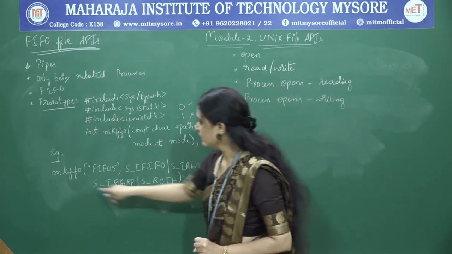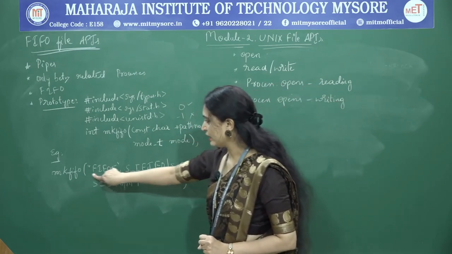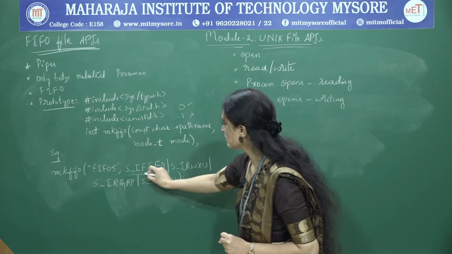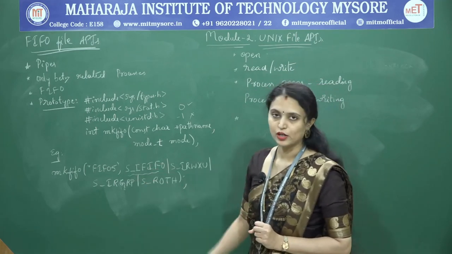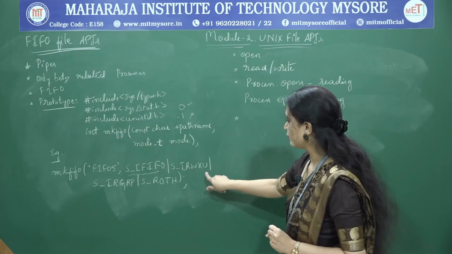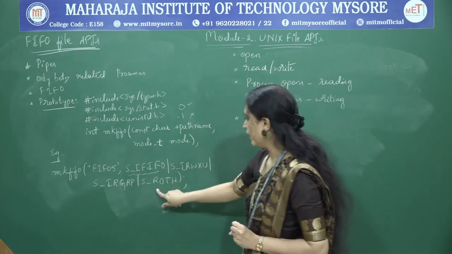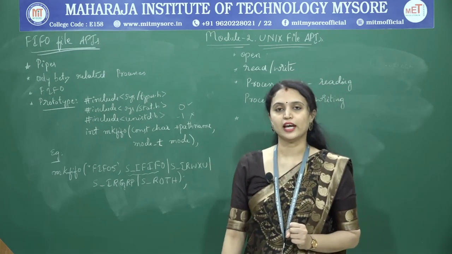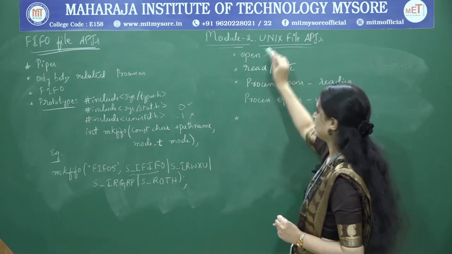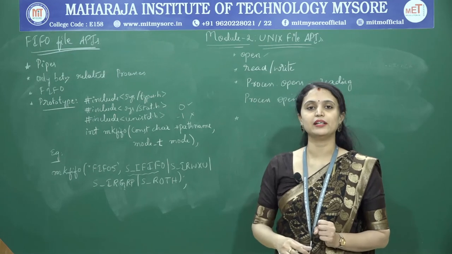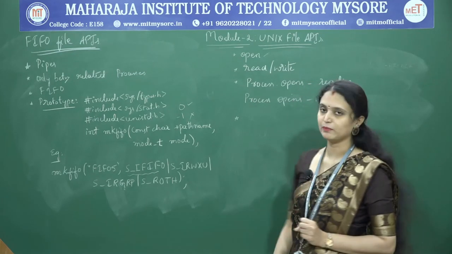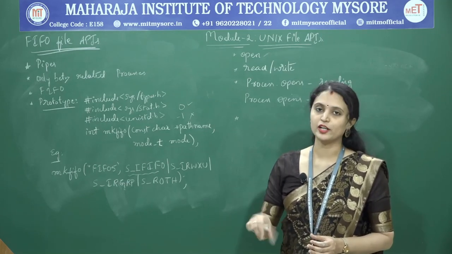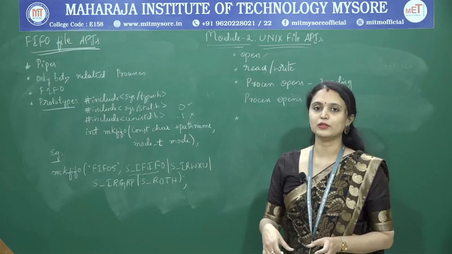This is an example of mkfifo. We are creating a FIFO file named FIFO5, and the access flag indicates we are creating a FIFO file, with read, write, execute for owner, read for group and read only for others. FIFO files can be opened by using the open API, and normal IO functions can be done using read or write APIs. Like normally how we perform different IO functions such as read, write and unlink operations, everything can be done by using the APIs.